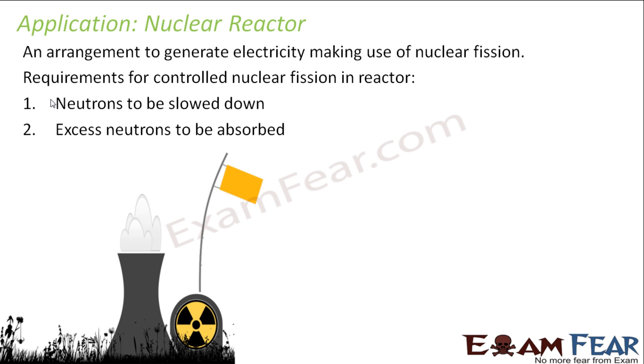So first you should slow down the neutrons. Secondly, you should absorb the excess neutrons. These two things are taken care of in the construction of a nuclear reactor. The nuclear reactor has been constructed in such a way that the excess neutrons get absorbed. They have introduced some neutron absorbing substance, and also some substances which slow down the fast moving neutrons.